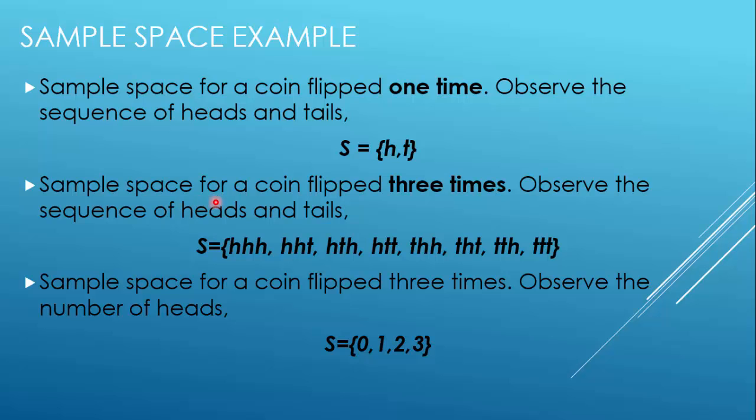But if you flip the coin 3 times, in that case the sample space will be different, and it will be all the possible combinations of heads and tails. Here you can see that this outcome that you get head is independent of this outcome, and this outcome is independent of the other one.